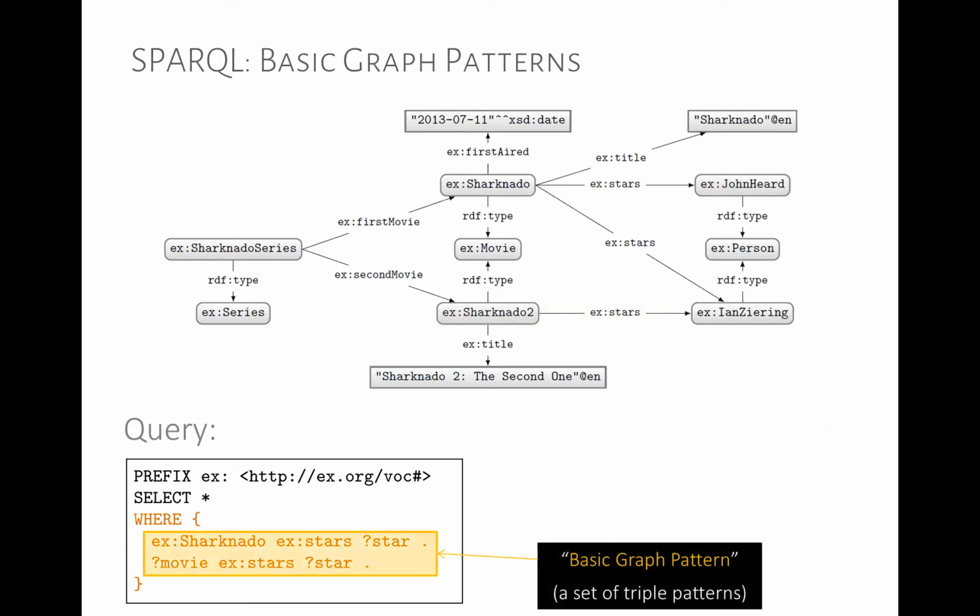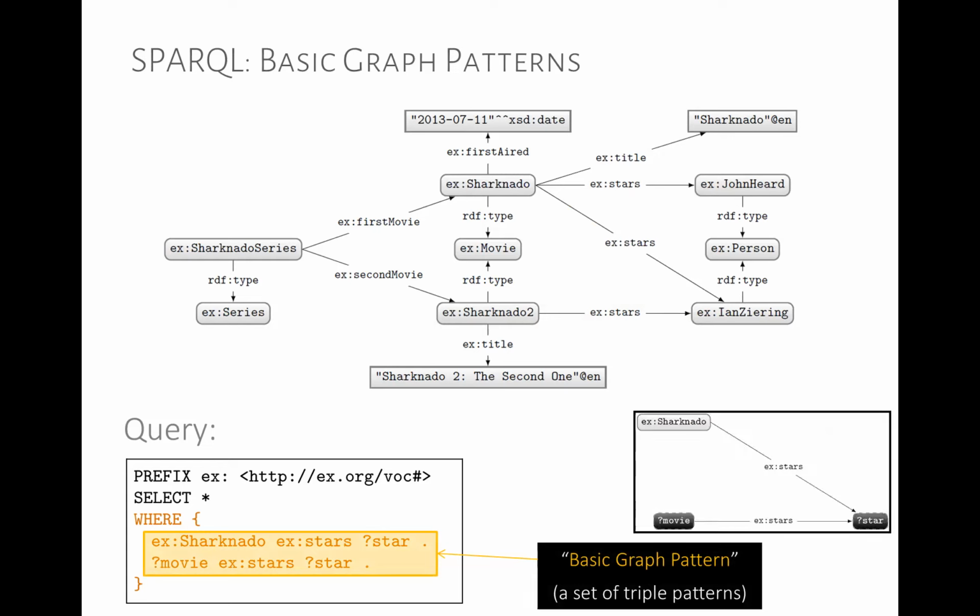This is called the basic graph pattern. It is essentially just a set of triple patterns. The order doesn't matter. We have to write the triple patterns in some order, but that's why we call it a set of triple patterns. The order we evaluate it in can have an effect on performance, but in terms of what results we get, it doesn't really matter, much like joins in relational databases. And we can draw it as a graph.